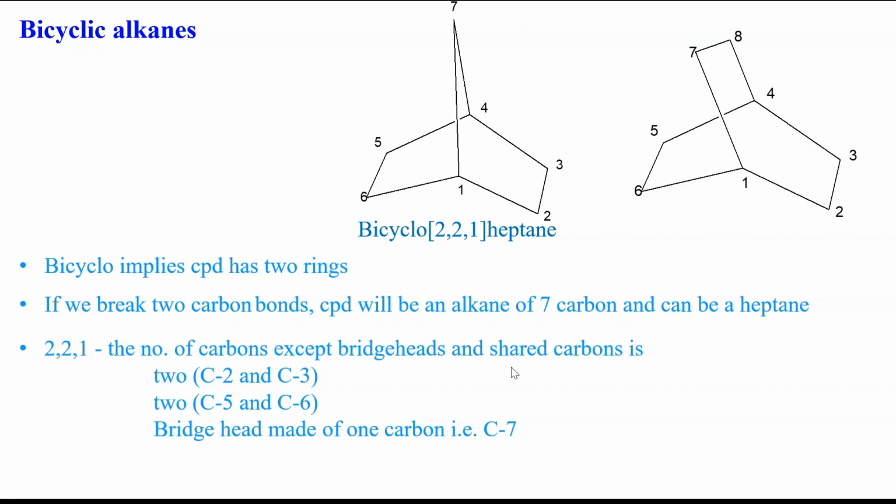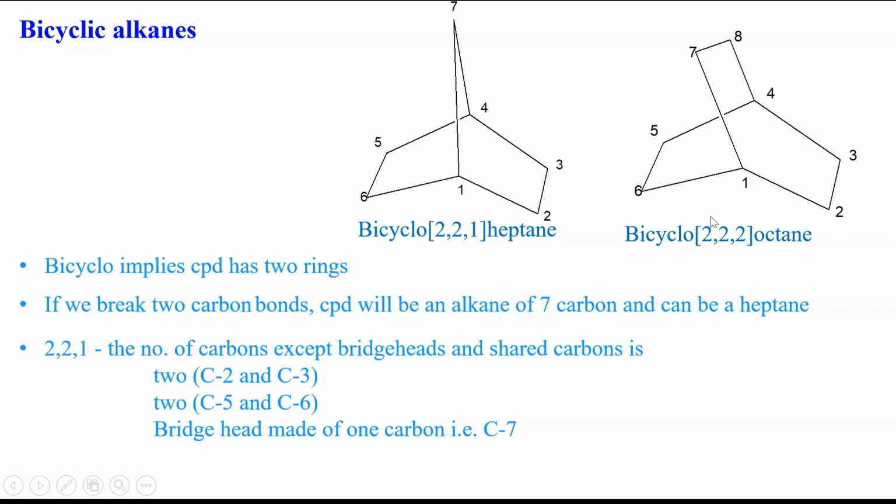Now let us name this. Here we name it as bicyclo, as it has two cyclic ring systems, 2, 2, 2 octane. Here there are 8 carbons, that's why it is octane.